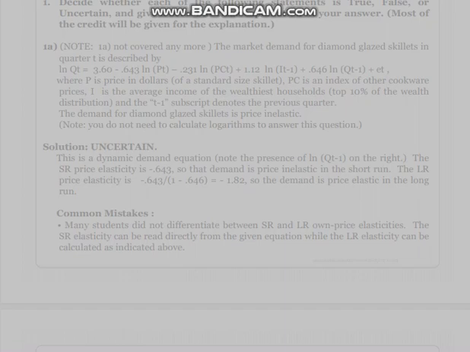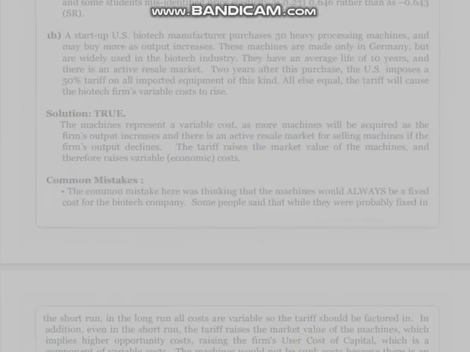Elasticities are elastic when the absolute value is greater than 1 and inelastic when less than 1. Some students discussed elasticities, such as income, other than own price elasticities, and some students misidentified price elasticity as -0.231 or 0.646 rather than as -0.643 SR.